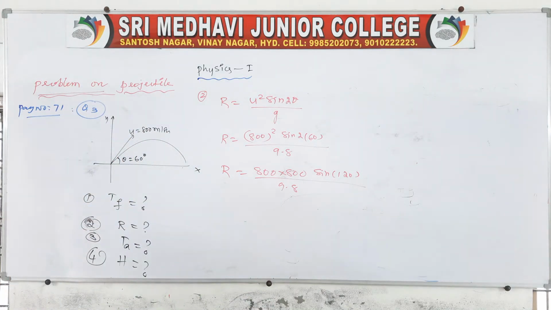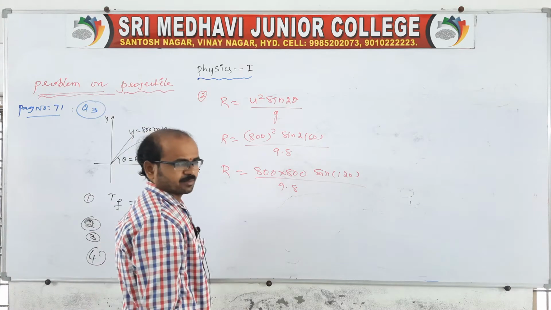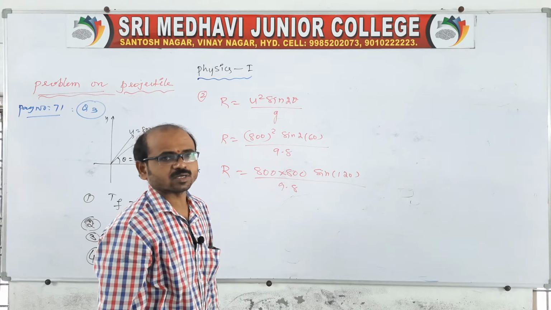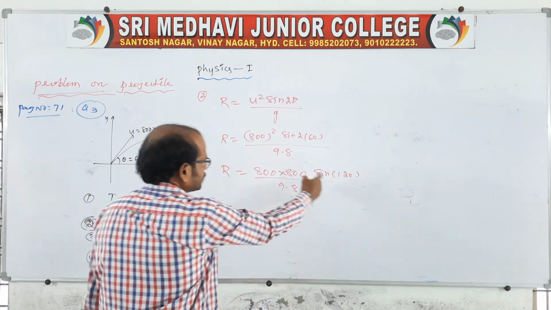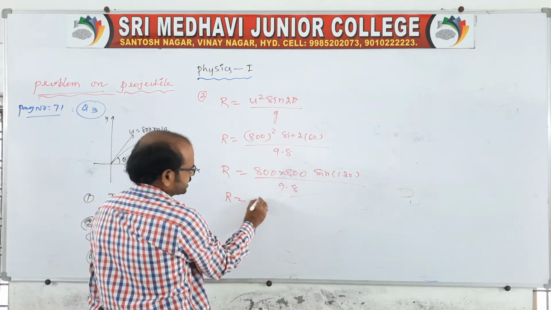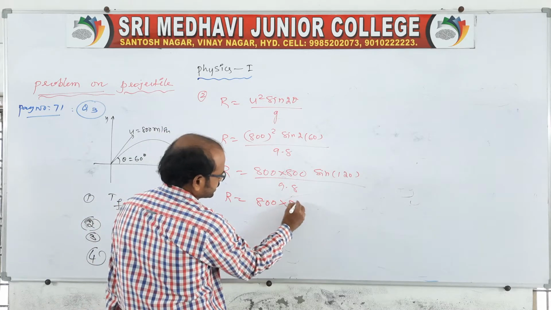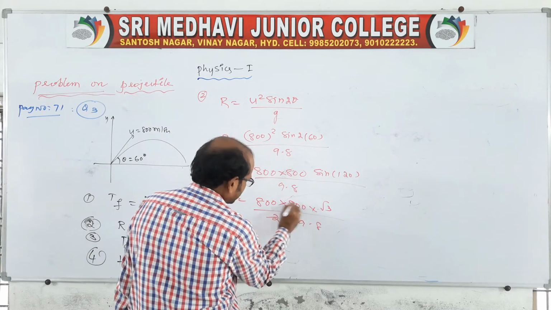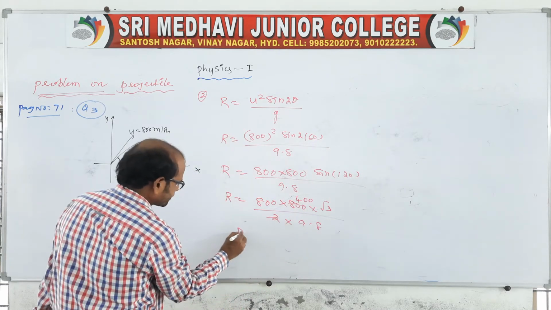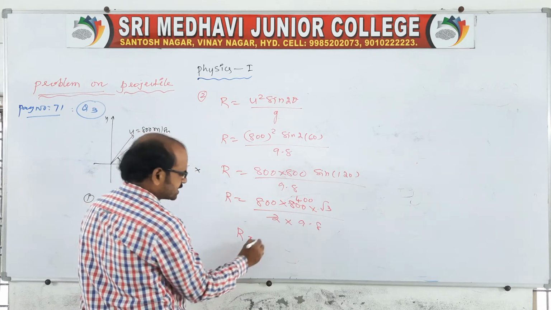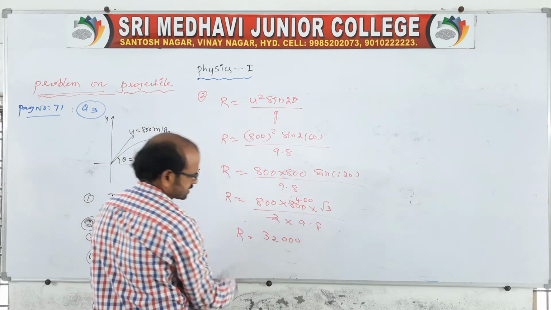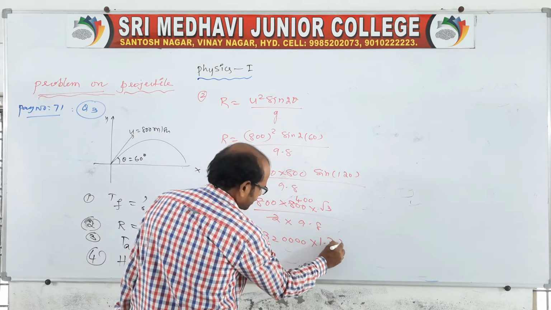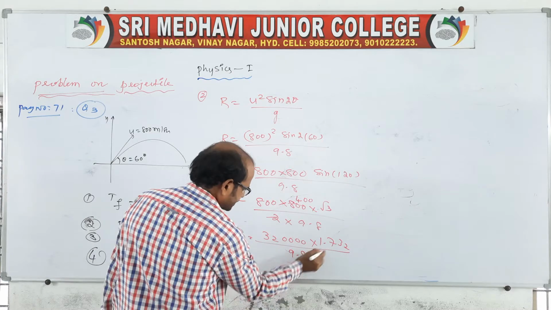You remember the value of sin 120 is also root 3 by 2, because we can write sin 90 plus 30, which is represented as cos 30. Cos 30 is root 3 by 2. So range equals 800 into 800 into root 3 by 2 into 9.8. You cancel 400, so range will be 8 into 4, 32, with 4 zeros, into 1.732 by 9.8.